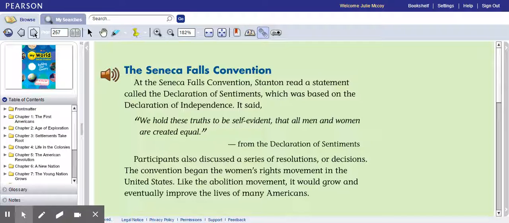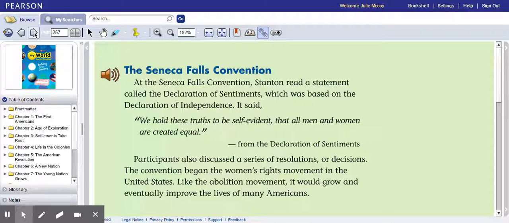At the Seneca Falls Convention, Stanton read a statement called the Declaration of Sentiments, which was based on the Declaration of Independence. It said, "We hold these truths to be self-evident that all men and women are created equal." So they changed it from all men are created equal to all men and women are created equal.